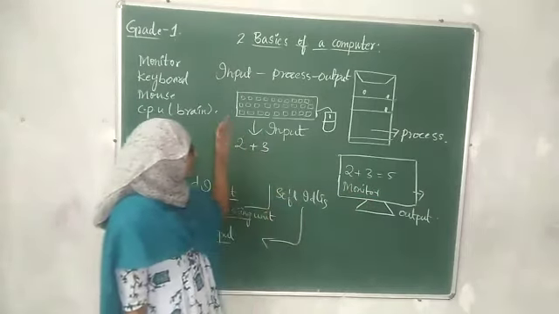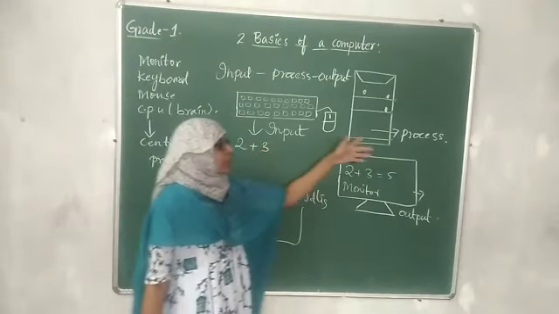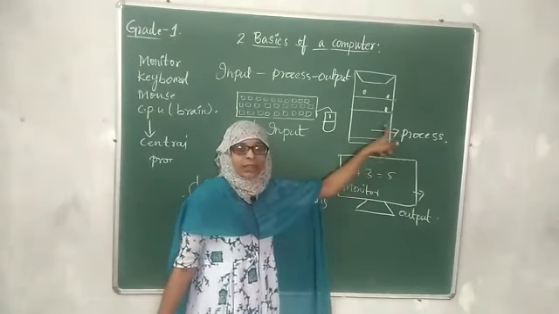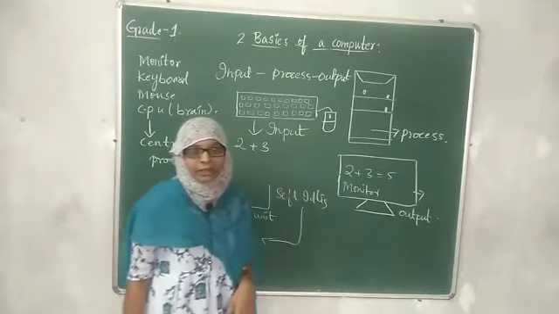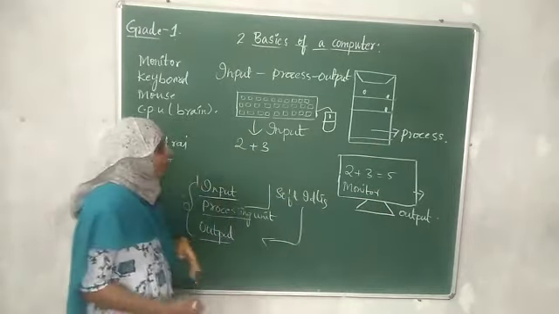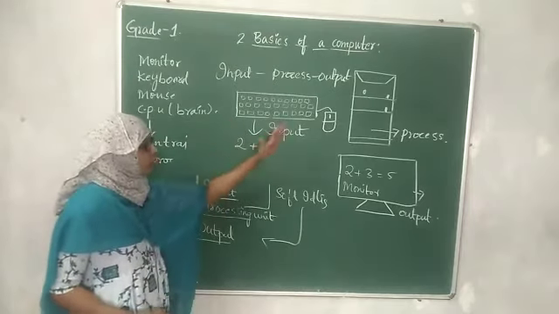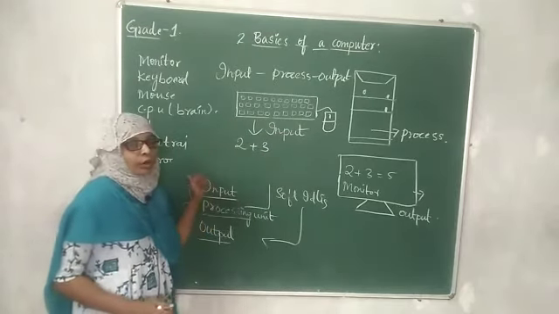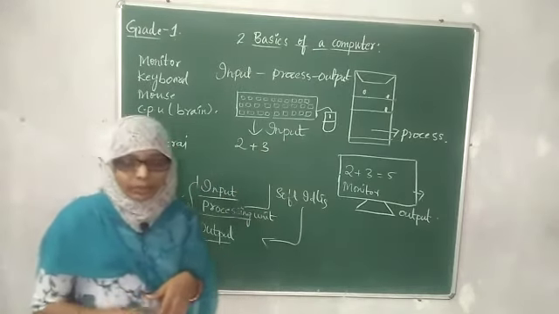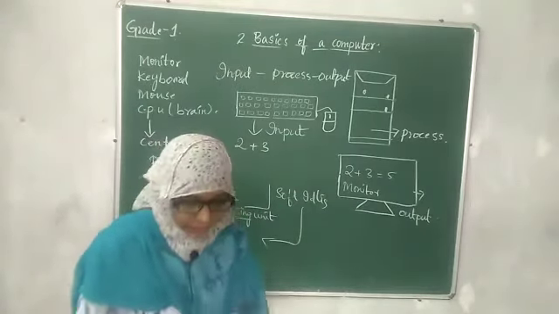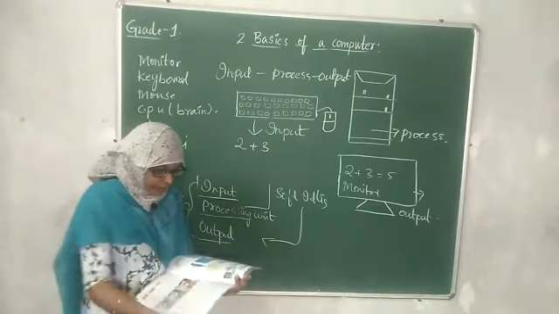Monitor is the output device. So in this way we have learned what is input, what is process, and what is output. This whole process is called the IPO cycle, children.